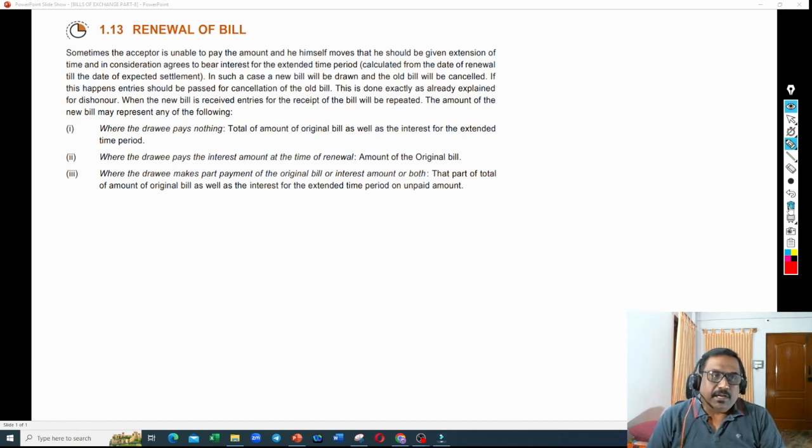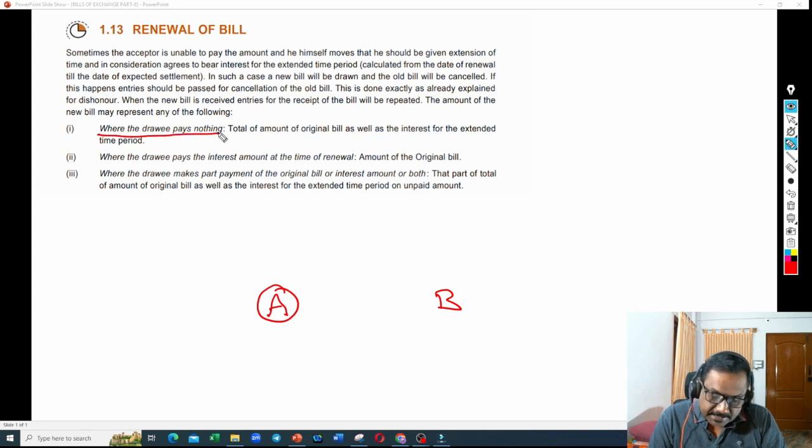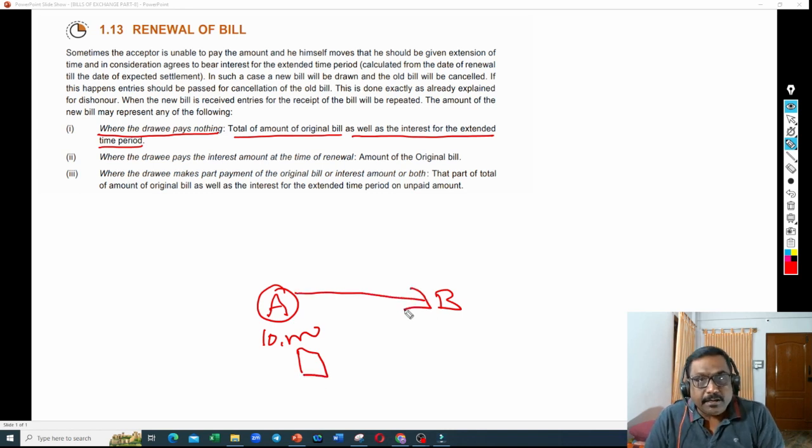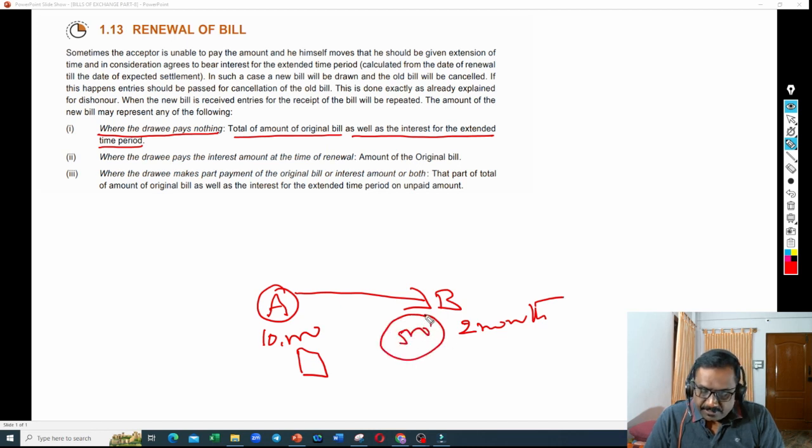Let me explain this taking one example. Here it says, where the drawee pays nothing, the total amount of the original bill as well as the interest for the extended time period, put together, is renewed. What entries are we supposed to write? That is what we are going to discuss. Let us say there is a 10,000 worth of bill. A went and approached B. B said, no, I cannot pay, extend for another 2 months, and he agreed to pay 500 rupees interest for these 2 months.